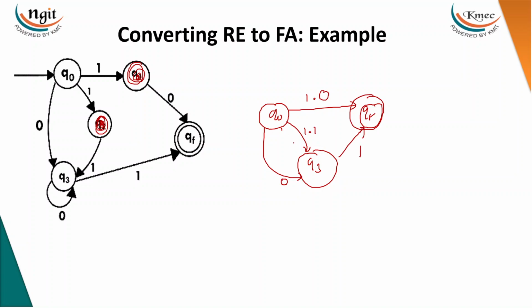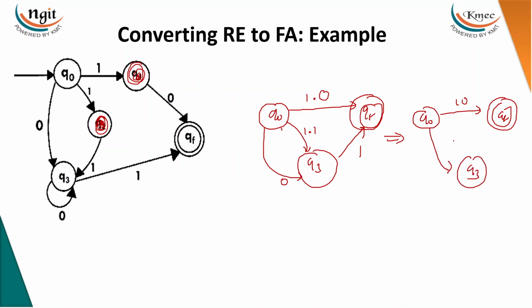Now we have parallel edges. Remove them by introducing OR. So you can write Q naught 1 0 Q_F, and from Q naught you can take Q3. Reduce the parallel edges by adding 0 or 1 1, keep it in the brackets, and 0. Sorry, 1.